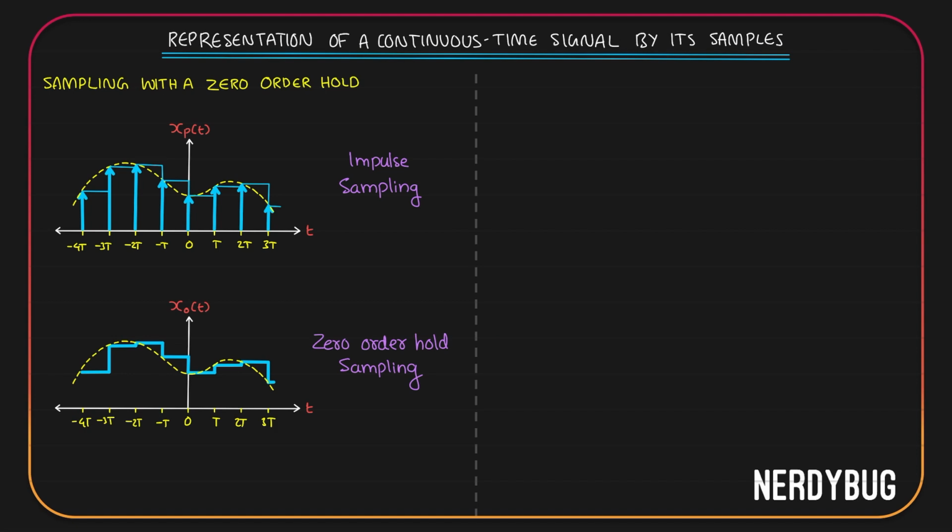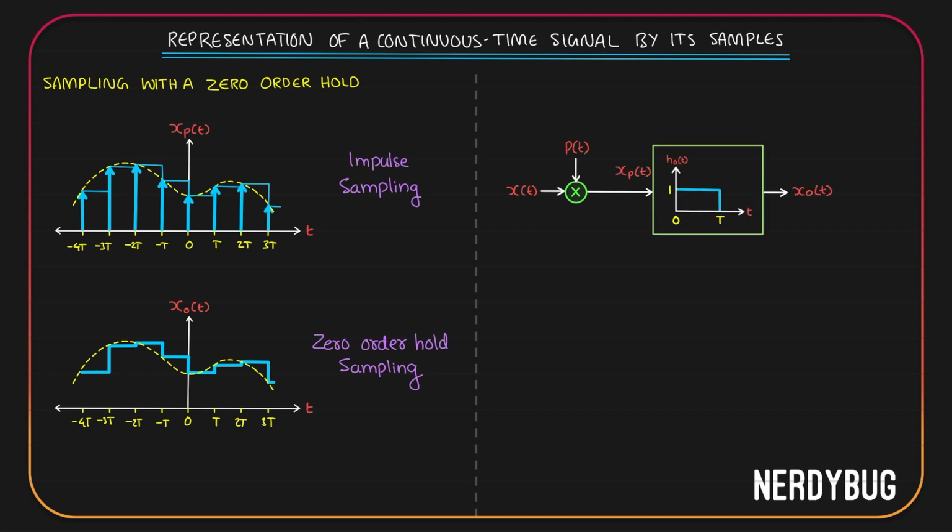So technically we can say that the zero order hold sampling output xo(t) is nothing but the convolution between xp(t) and some rectangular signal. xp(t) is the product of x(t), the original signal, and the periodic impulse train. So we can show it like this. The product of x(t) and p(t) gives us xp(t). Now, if you want xo(t) from xp(t), all you have to do is make it pass through a system whose impulse response is a rectangular function.